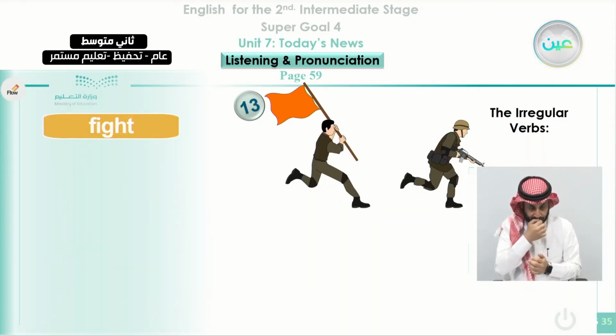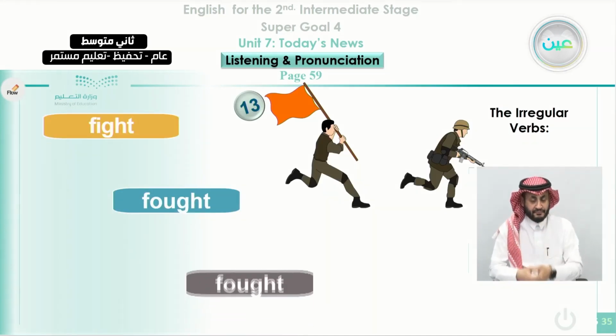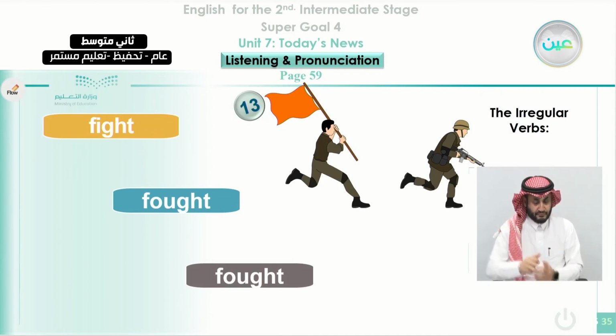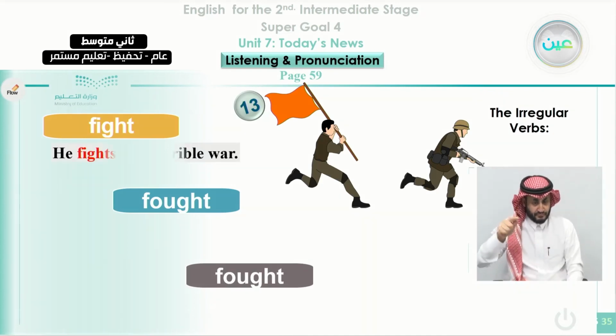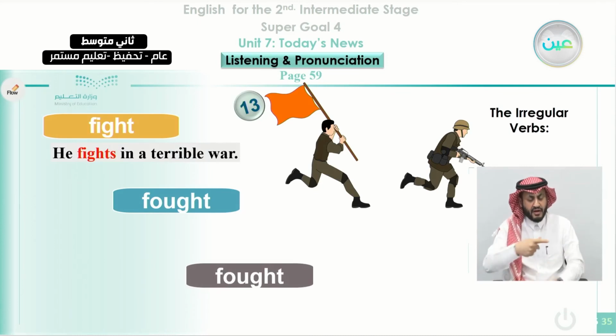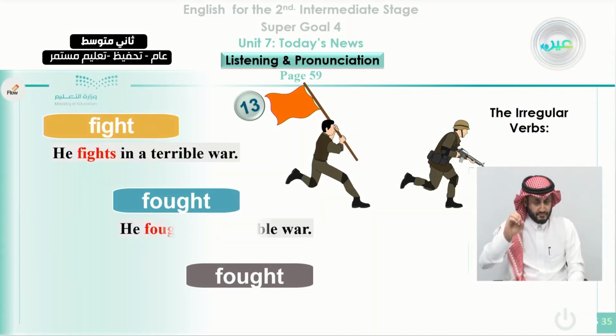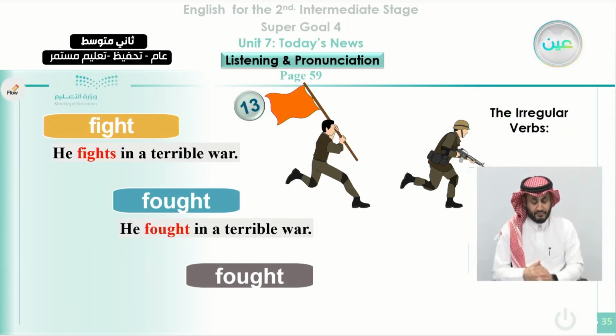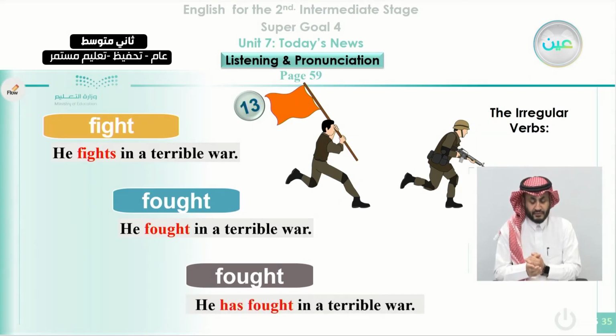And here the verb fight, the past is fought, and the past participle is fought as well. So how can we use it in 3 different sentences? In the present, we say he fights in a terrible war. We can say in the past, he fought in a terrible war. And if we talk about the action, regardless of the time, we say he has fought in a terrible war.